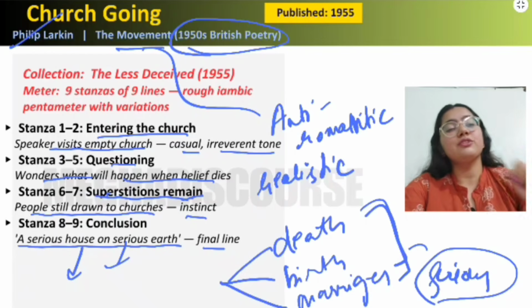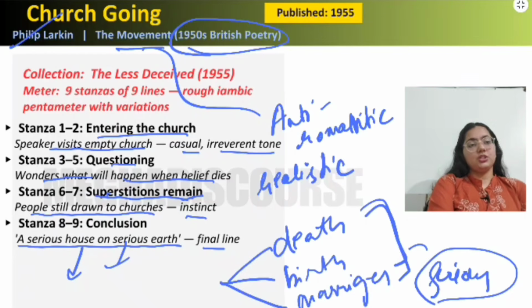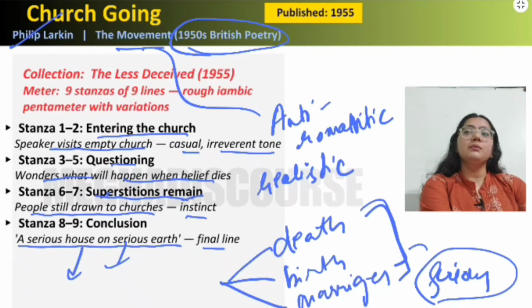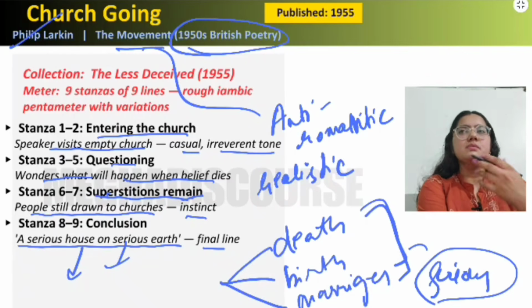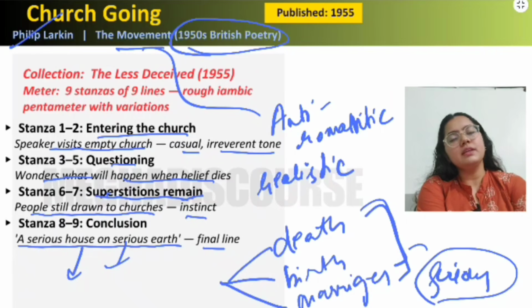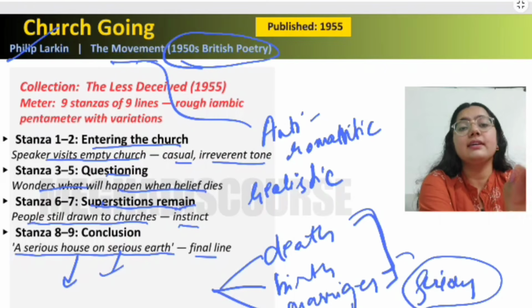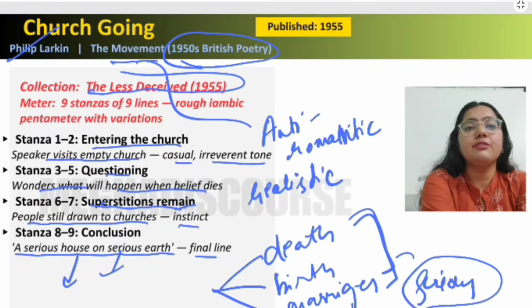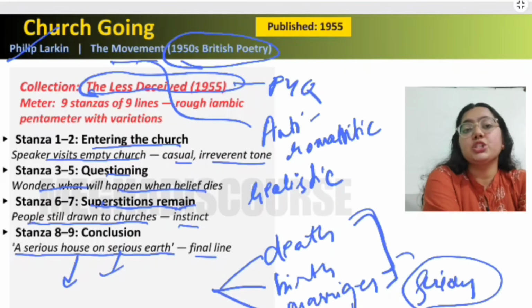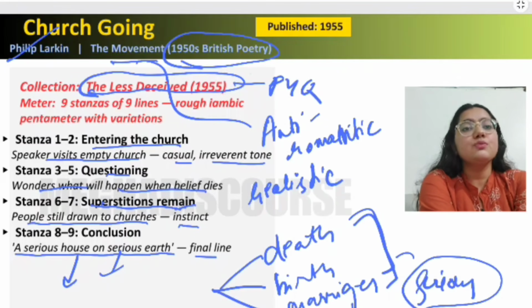At first he was not willing to come to this church, but later on he realizes that he is feeling some spiritual pull towards the church, and he leaves the bicycle outside. And you should know that the collection is The Less Deceived, 1955. Now this is a PYQ: in which collection Church Going was published, and it was published in 1955.